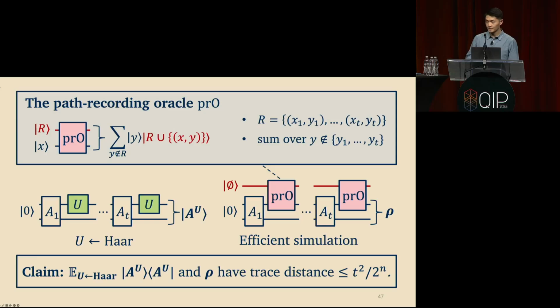Okay? So again, this state on the left is a mixed state because you're averaging over a Haar random unitary. And the state on the right is a mixed state because, well, you have a global pure state, and then you're tracing out this ancilla register.